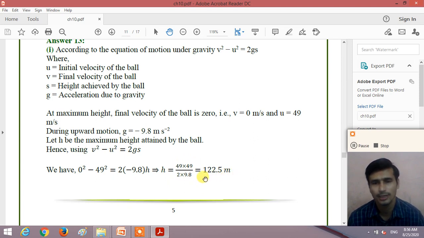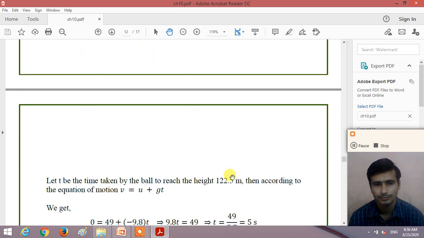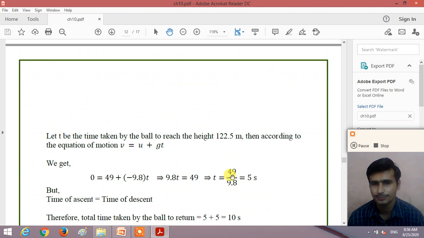So understand dear student, from the third kinematic equation v square minus u square is equal to 2gs, we can calculate the maximum height attained by the ball as 122.5 meter. Now how can we calculate the time taken to reach back to the ground?